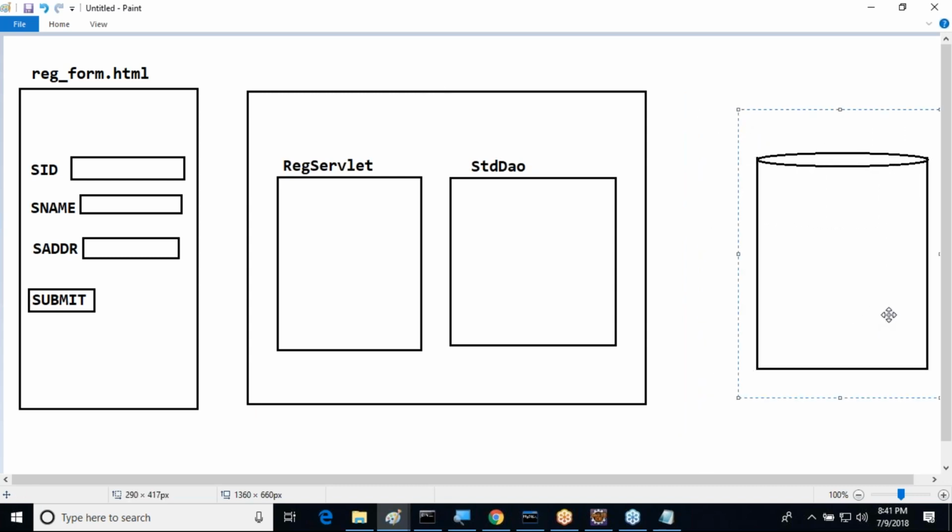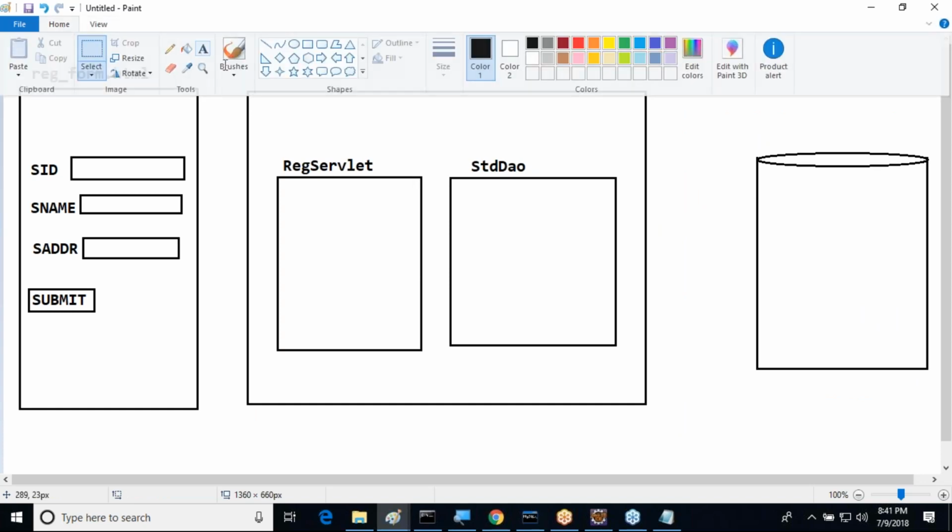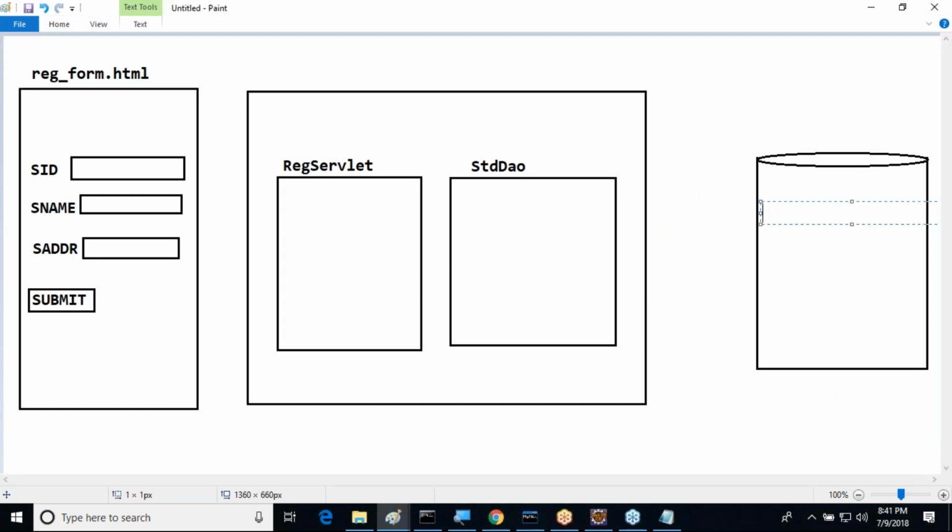Right, sir. In the database, we have a student table with student ID and student address.